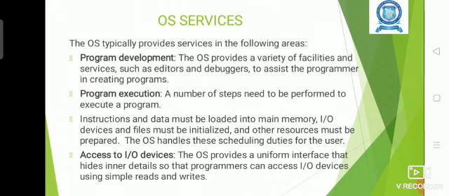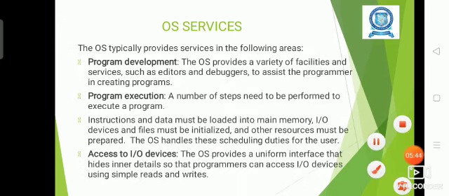Now let us see the various operating system services. The operating system acts as the main component in the computer system, and we have classified the areas in which the OS provides services. The first one is program development.